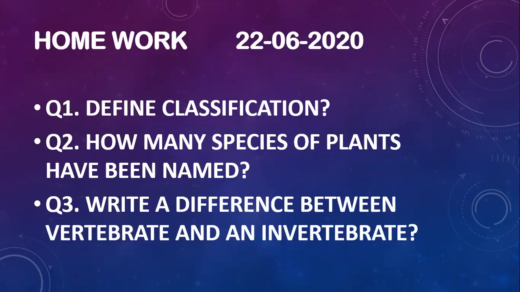Question number three: write a difference between a vertebrate and an invertebrate. Keep your writing very neat and clean, and ready your page as I told you, mentioning classwork, unit number, lesson number, and the topic.